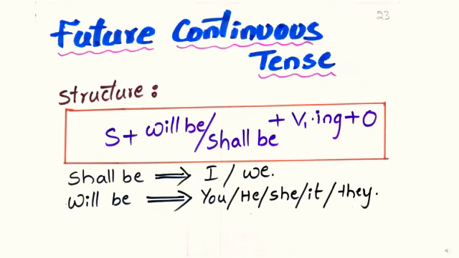Now we will go for future continuous tense. Here we use future continuous tense to express the actions which will be going on at a certain time in the future. Here the structure is subject plus will be or shall be plus V1 ing form plus object. Here the helping verb shall be is used for I and we, and helping verb will be is used for remaining subjects.